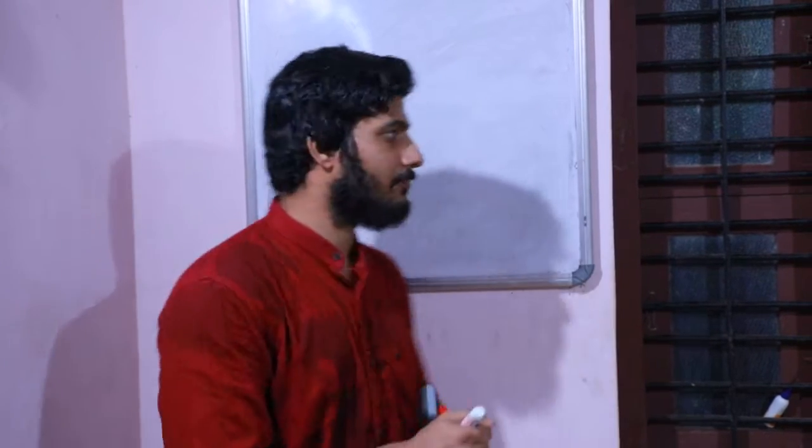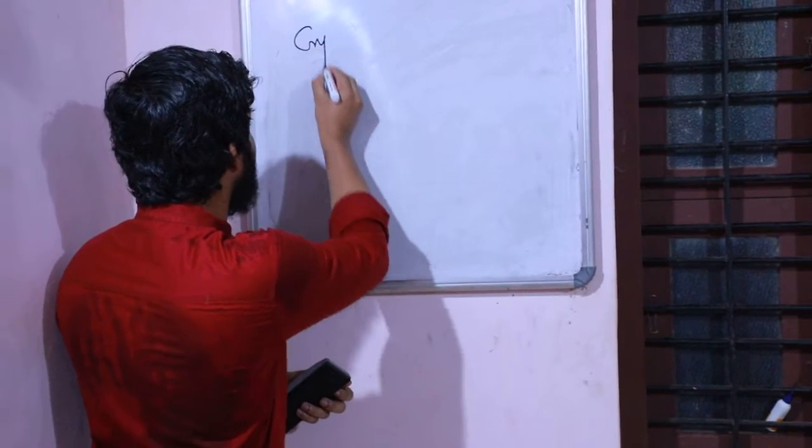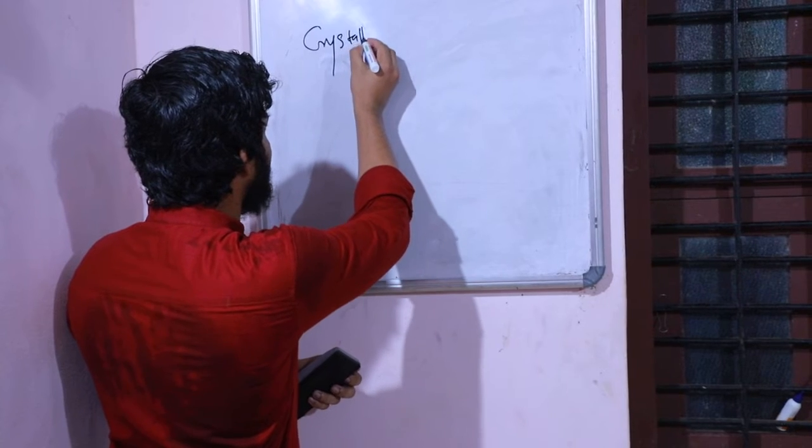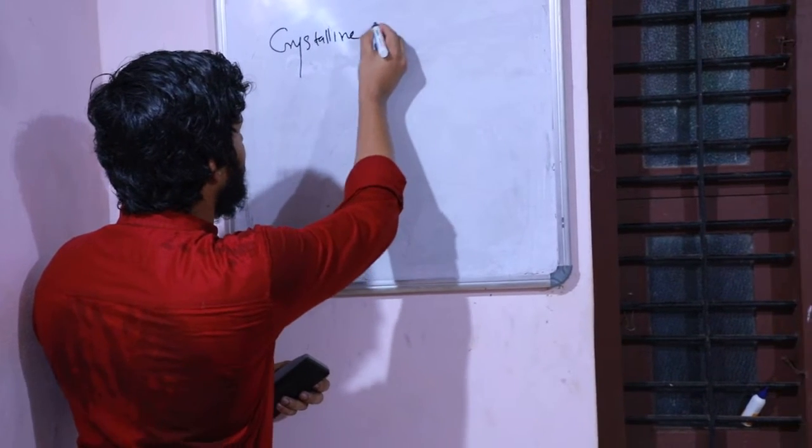The constituent particles also oscillate about their mean positions. In nature, two types of solids exist: one is the crystalline solid and another one is the amorphous solid.